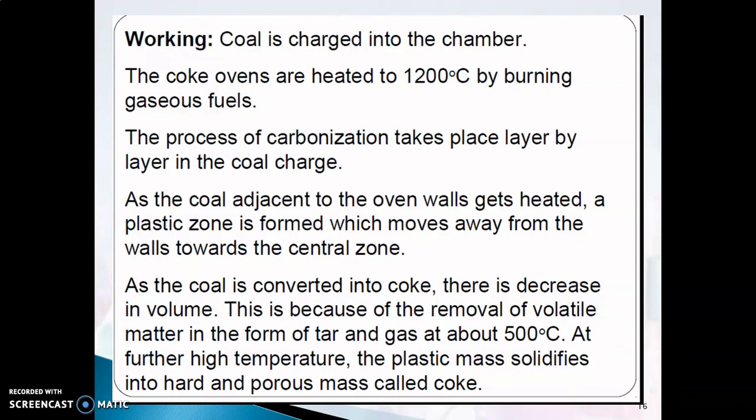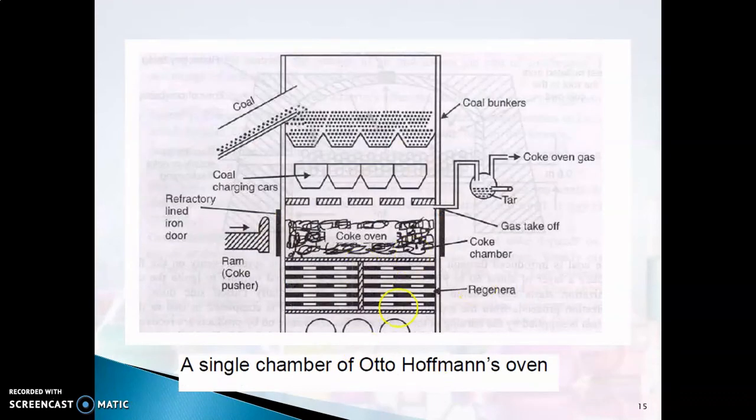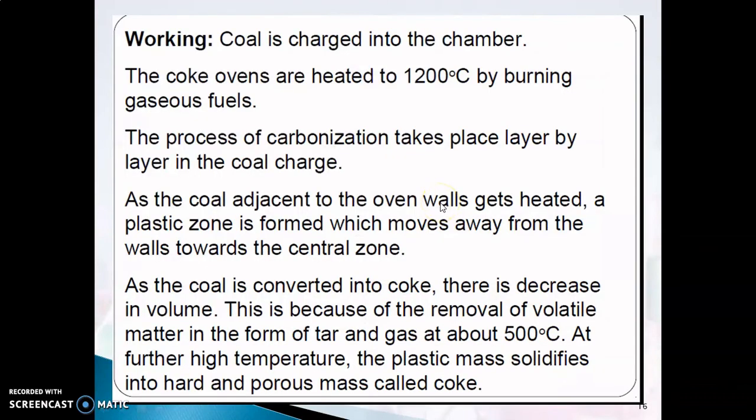And yeah, the coal which is adjacent to the oven walls gets heated. A plastic zone is formed. Okay, as it gets heated up, a plastic zone will be formed near the doors. Okay, and what will happen? The plastic zone will move away from the wall towards the central zone. So this is a repetitive process.